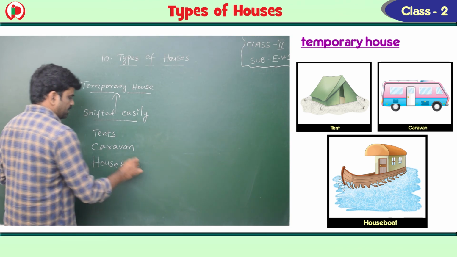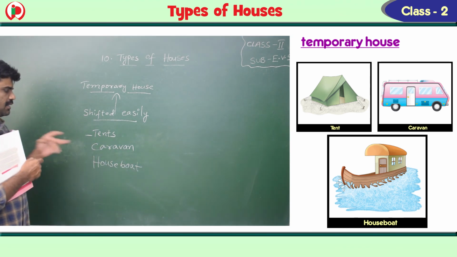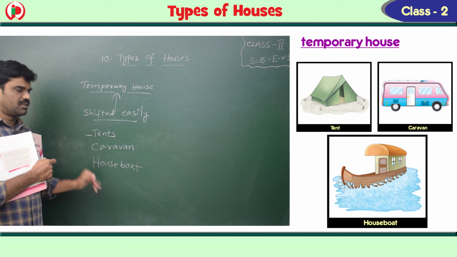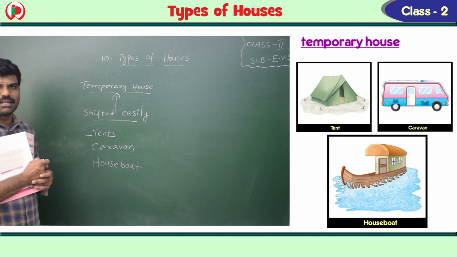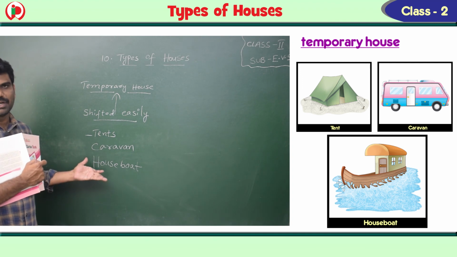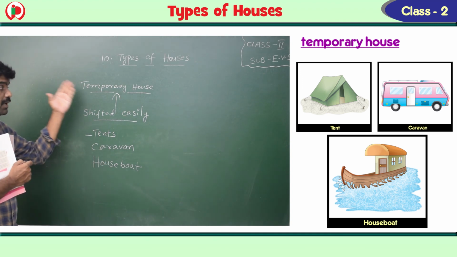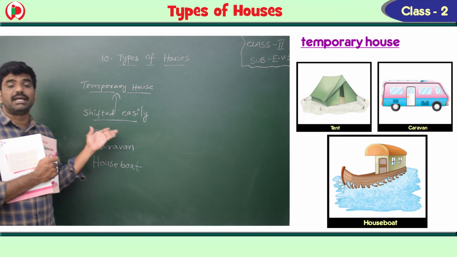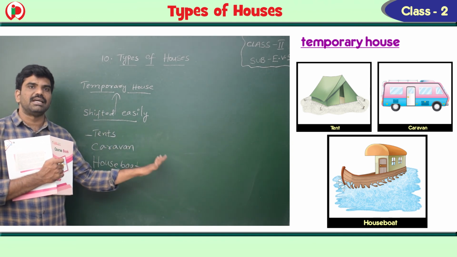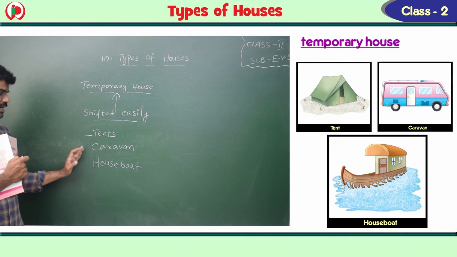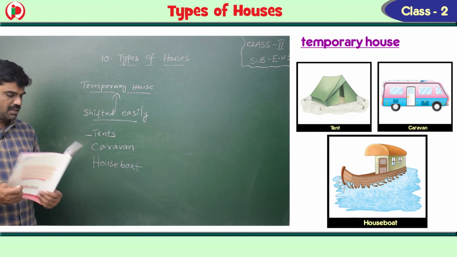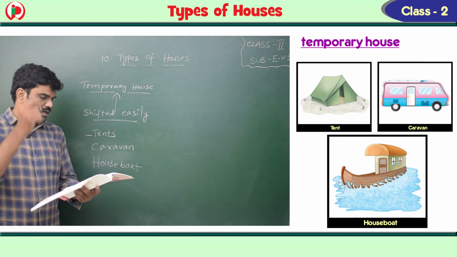These three, the tent, caravan and houseboat, we can shift easily from one place to another place. That is why they are temporary.